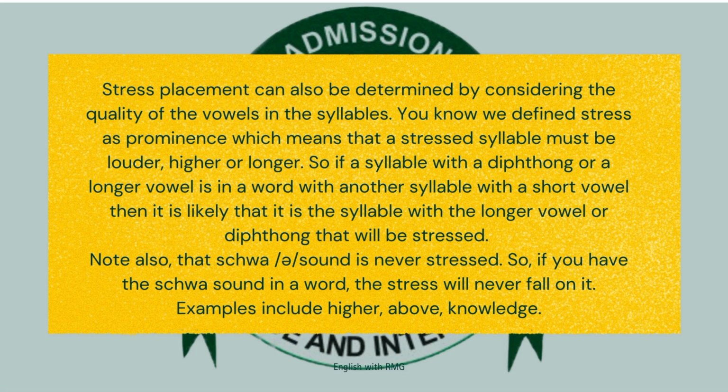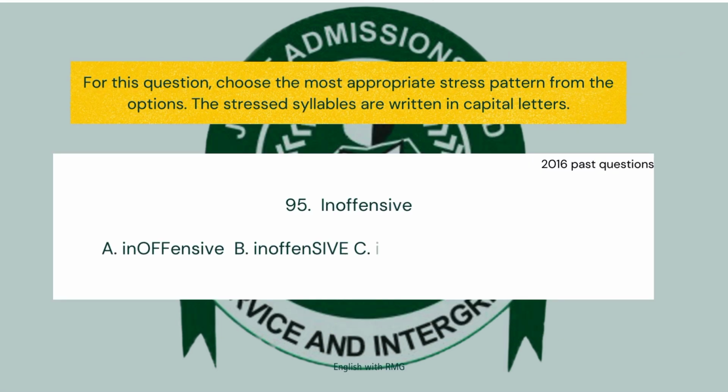So I also need you to note that the short E and the short U don't usually take stress when there are other vowels that can take stress around them. Do you understand? So schwa will never take stress, and short E and short U also rarely take stress. So if you have schwa in a word and another vowel, the stress will automatically fall on that other vowel. So we have a-ya, I, that's a diphthong. Then the R is a schwa. So the stress falls on what? I. We have a-bov, that is schwa, so stress cannot fall on it. So the stress will be on what? Bov, etc. So we have another question here.